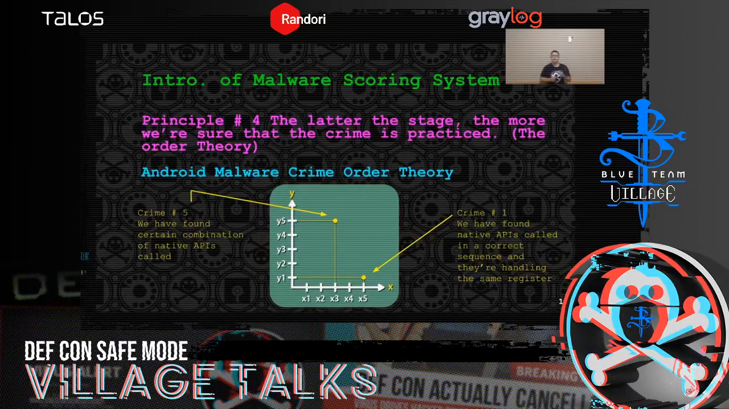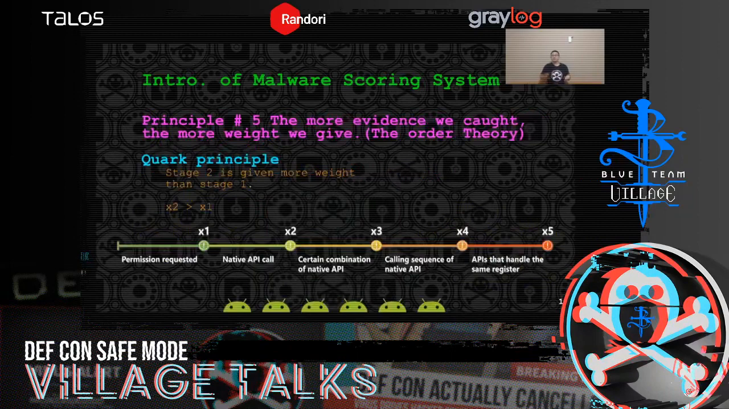And x3, y5 means in crime number 5, we have found certain combinations of native APIs that are used in this APK. So now let's look at principle number 5. The more evidence we caught, the more penalty weight we give. So we give stage 2 more weight than stage 1, and stage 3 more weight than stage 2, etc.